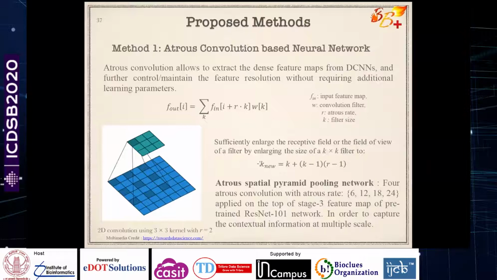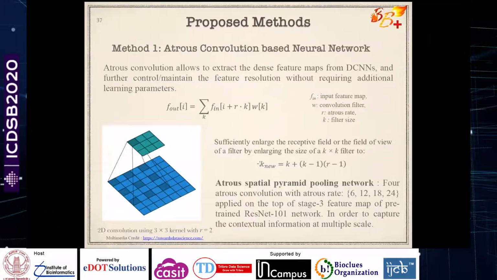So the view, the perception that I am capturing when I'm using Arcturus rate 2 is actually 5x5. The window that I'm considering is a 5x5 window before making some derivation. So the higher the Arcturus rate, the larger my scope, the larger my field. Arcturus convolutions have been reported to perform really well in many deep learning applications, so we also explored the use of Arcturus convolutions.